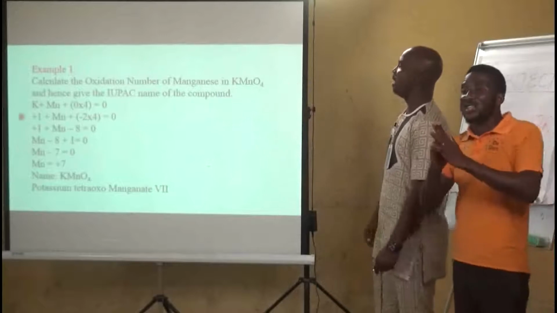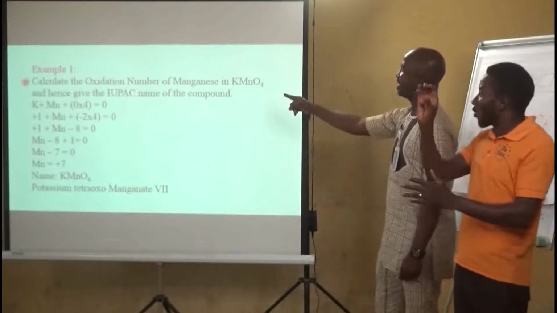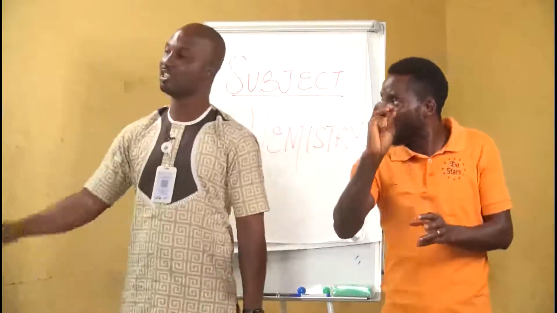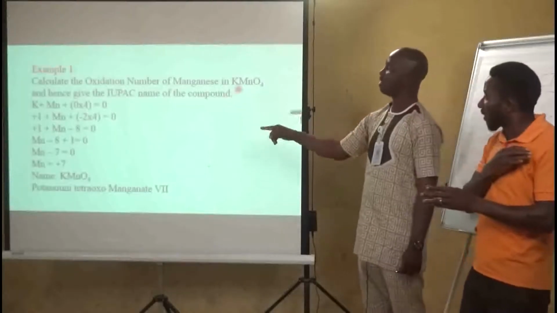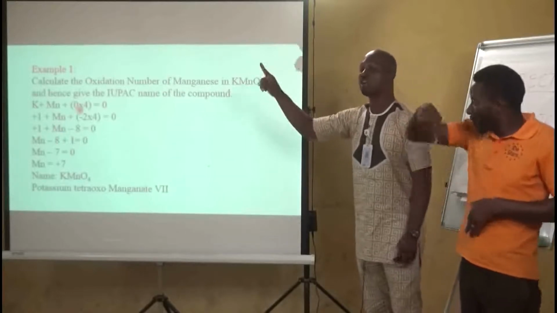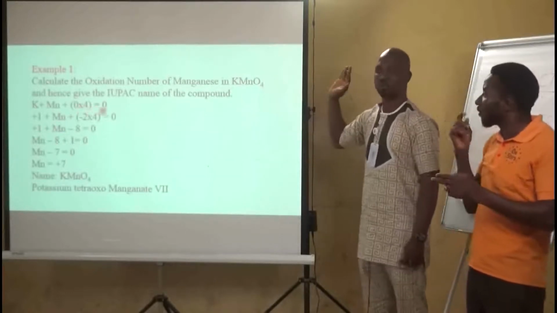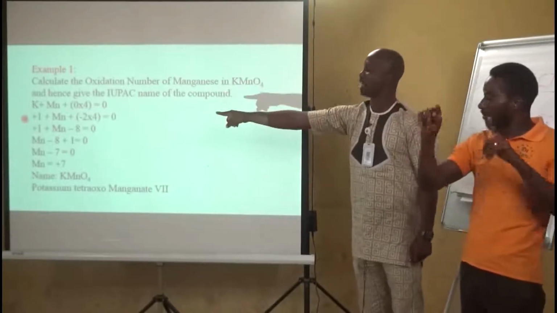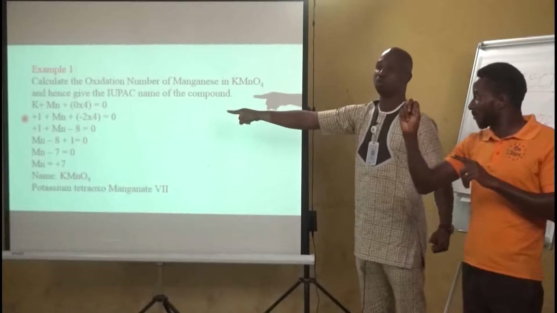Example number 1. Calculate the oxidation number of manganese in potassium tetraoxomanganate(VII). You can see potassium, manganese, oxygen is 4, that's why we're multiplying by 4, and everything is equal to 0 because it's a neutral molecule. So potassium belongs to group 1, that's why it is +1. Then manganese is the unknown.